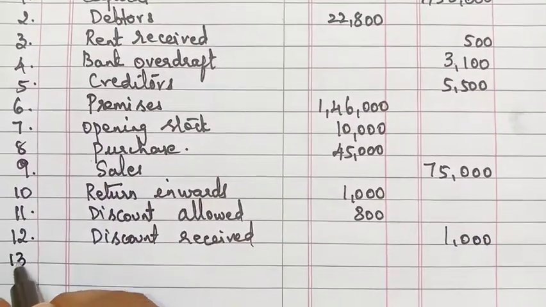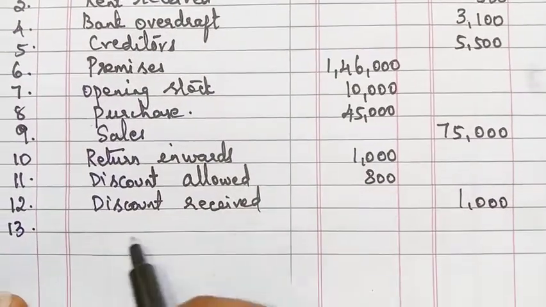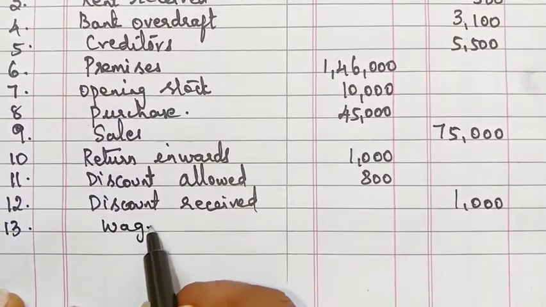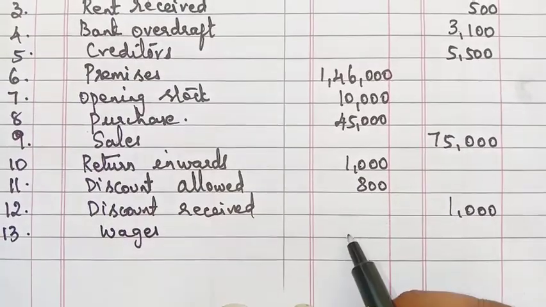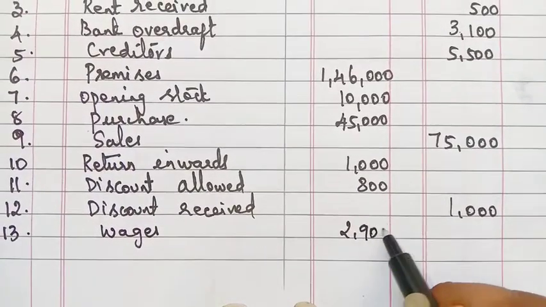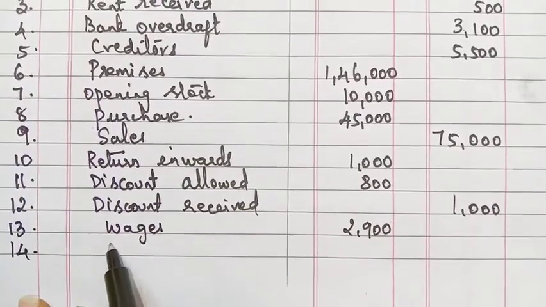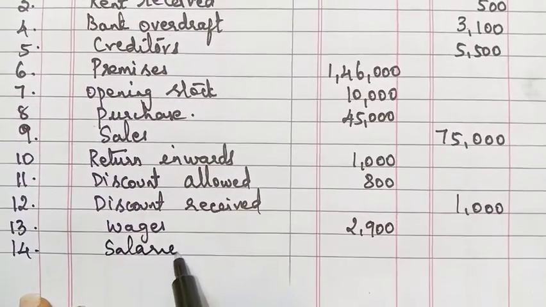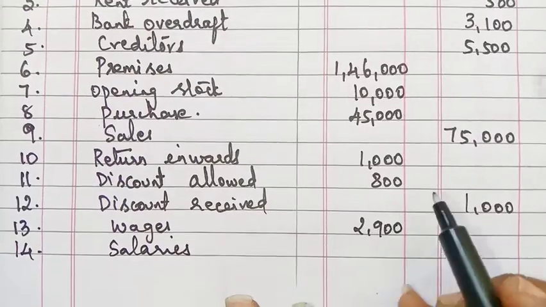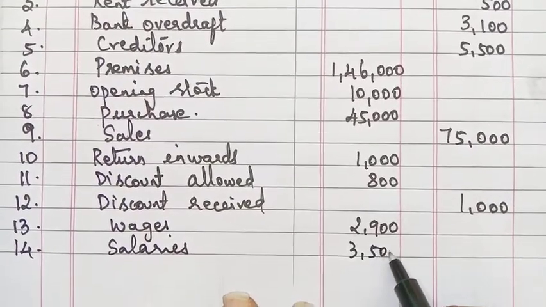Next, the 13th one is wages. Wages is an expense, the amount is 2,900. Next, the 14th one, salary. Salary is an expense, that will come in the debit side as 3,500.